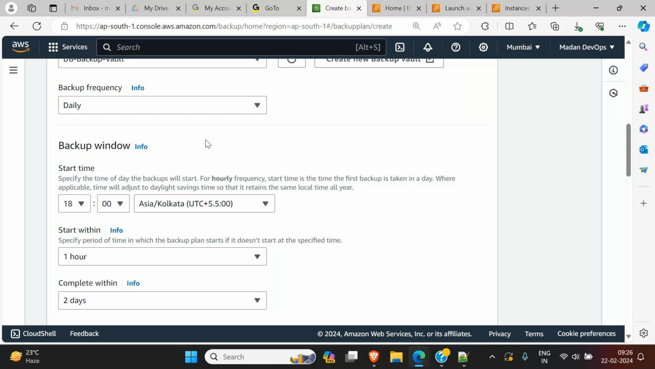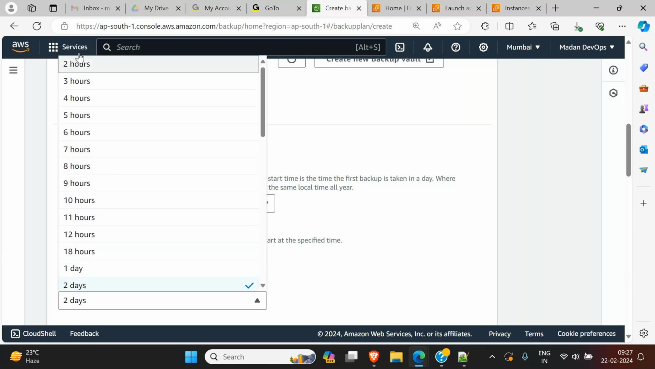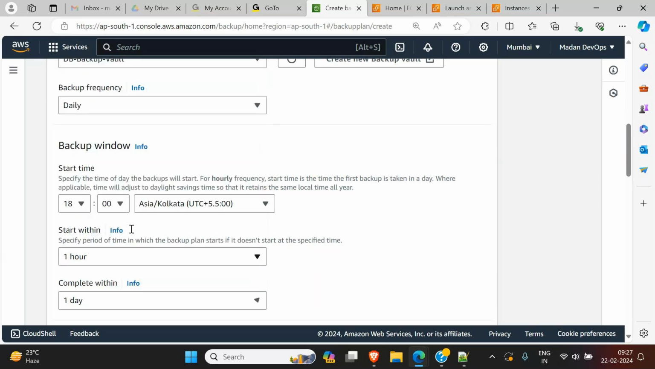If the data is very little, the daily backup may complete in 4 hours only. But if the team size is, suppose, 100, and you are taking backups of all their data, then definitely it will take 12 hours, right? So you can mention here completion within 1 day or hours. For now I will say 1 day, for example. Okay, now this is the way we will do.